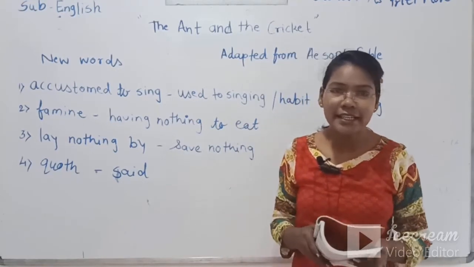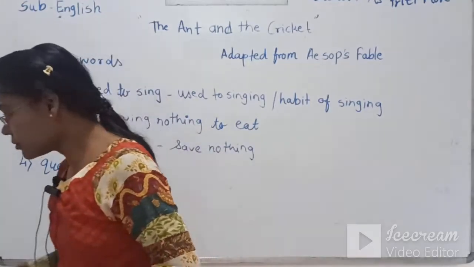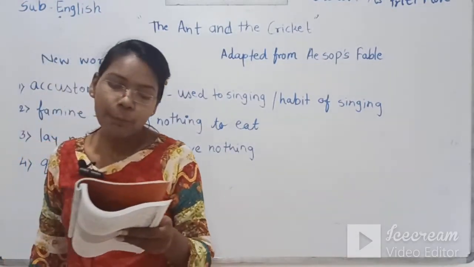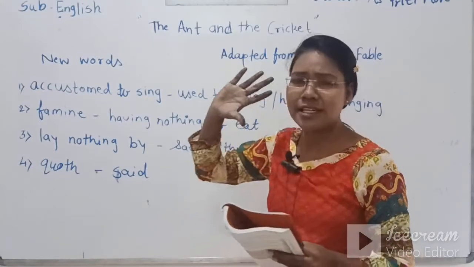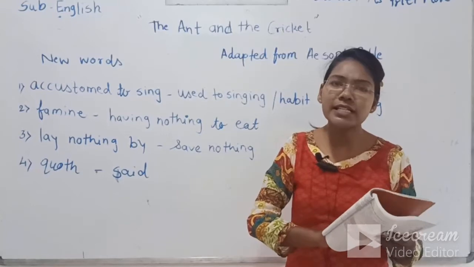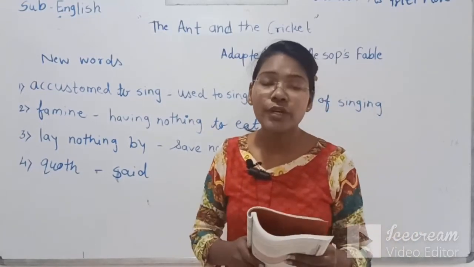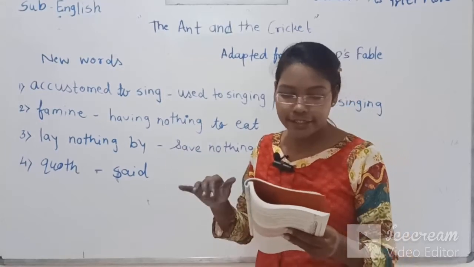Now the poet is saying here, folk means people. The people consider it as imagination. It is imagination whether it is two legs or four legs, but the poet is saying I strongly believe in it.